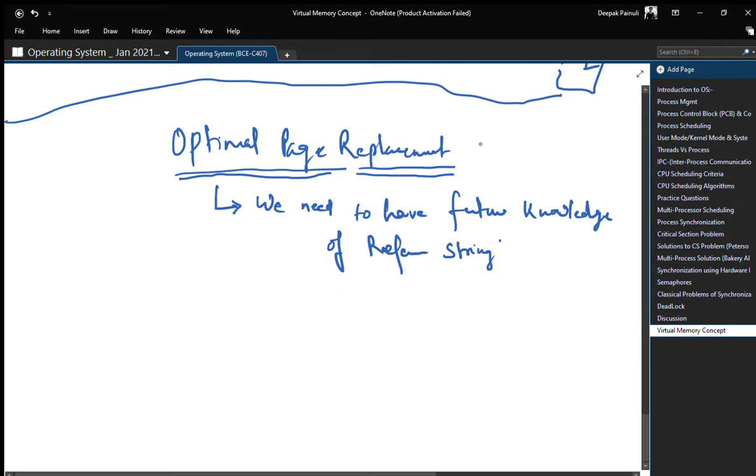And this algorithm has the lowest KPI, and in our case the KPI is PFR, page fault rate.